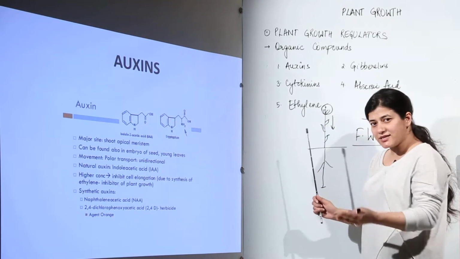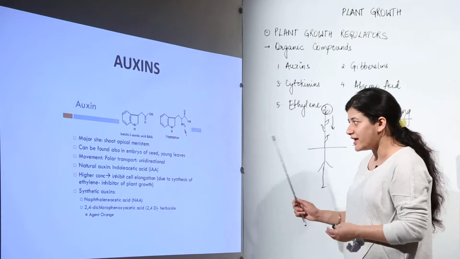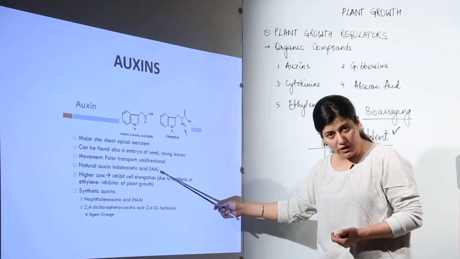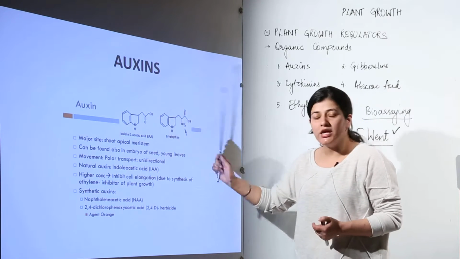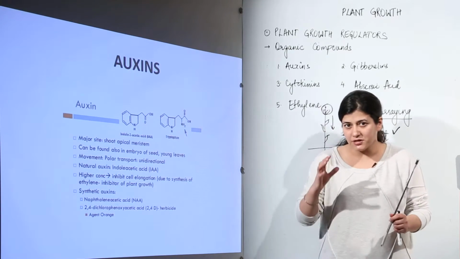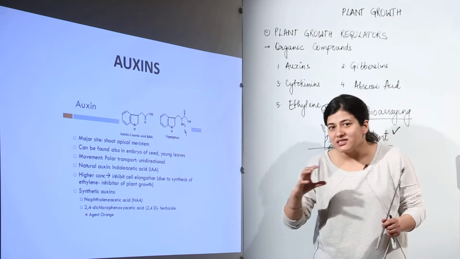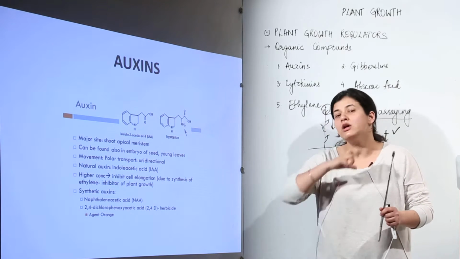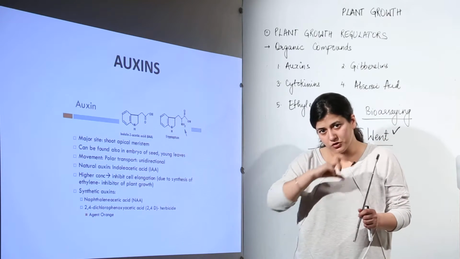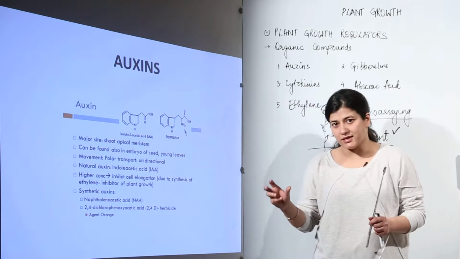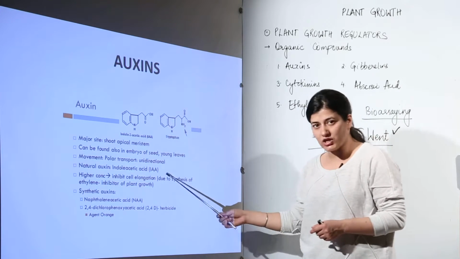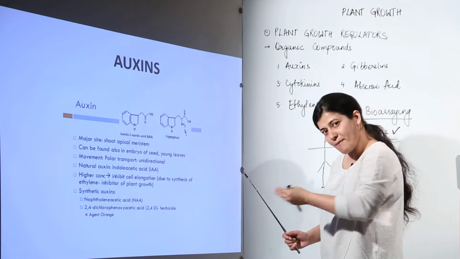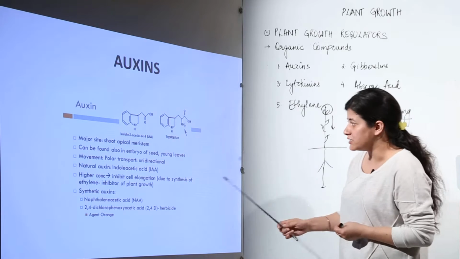As I told you in the beginning, they are synthesized at one site and then moved to another site. They are moved by polar transport, and that polar transport is unidirectional. When I use the term polar transport, it means it is according to the density gradient. Wherever the gradient is more or wherever it is required, the auxin moves according to the polarity, and that polarity has to be unidirectional. It means it has to go in one direction, it cannot come back. So they are very much target oriented.